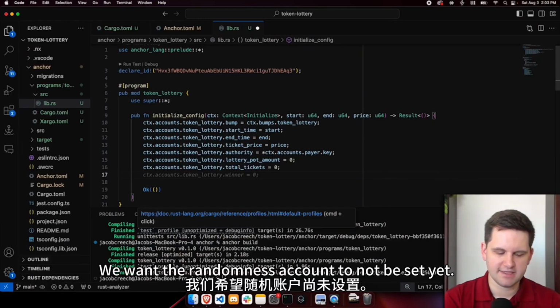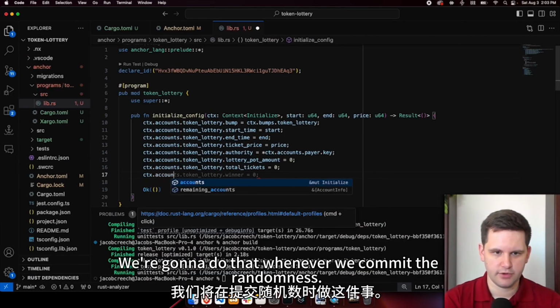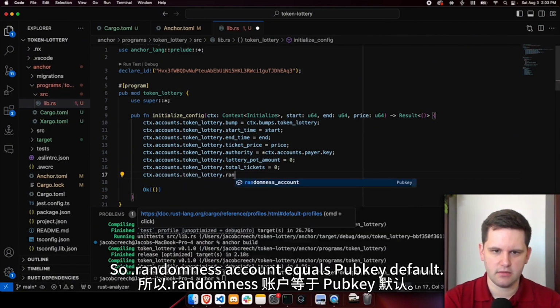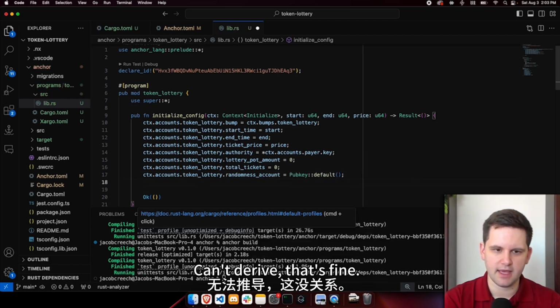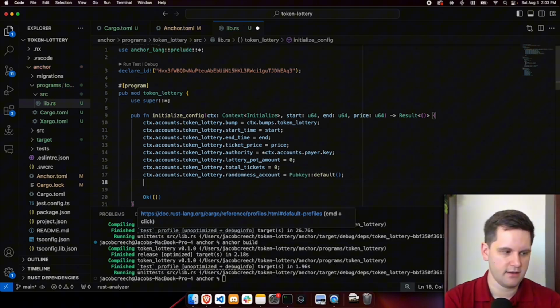We want the randomness account to not be set yet. We're going to do that whenever we commit the randomness. So dot randomness account equals pub key default. So it's going to be a default pub key. Can't derive that. That's fine.